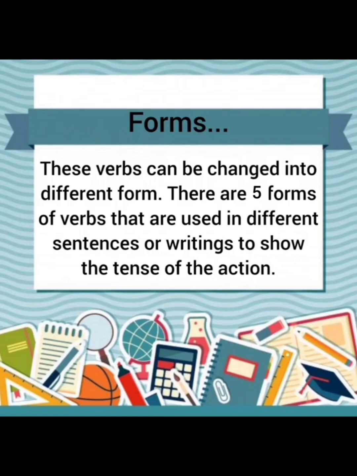These verbs can be changed into different forms. There are 5 forms of verbs that are used in sentences or writings to show the tense of the action.